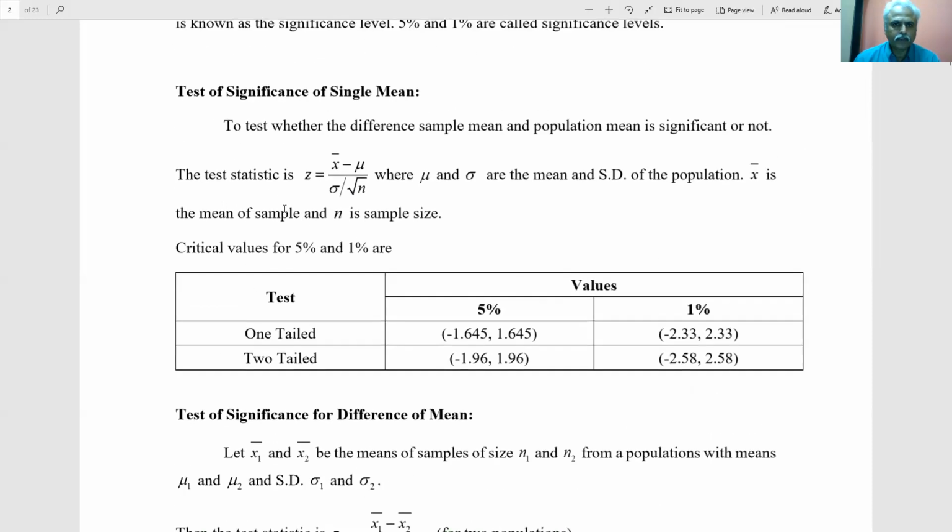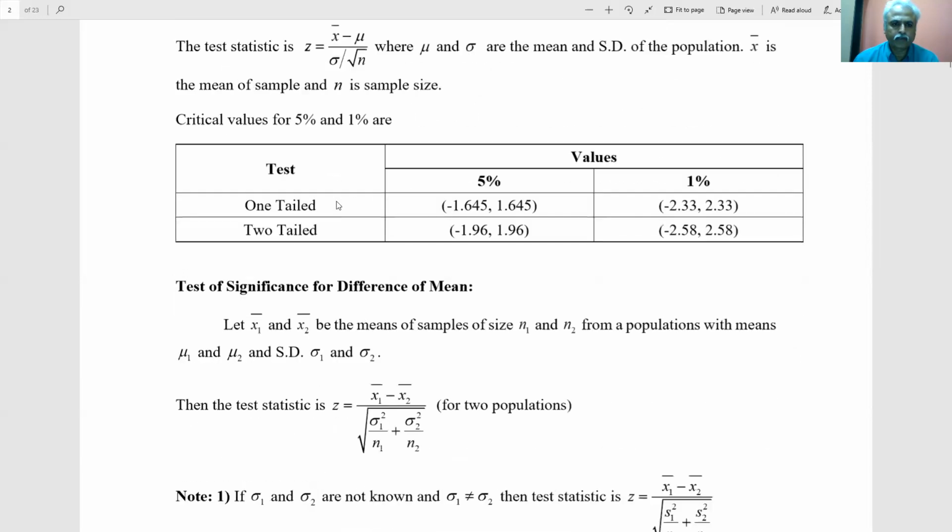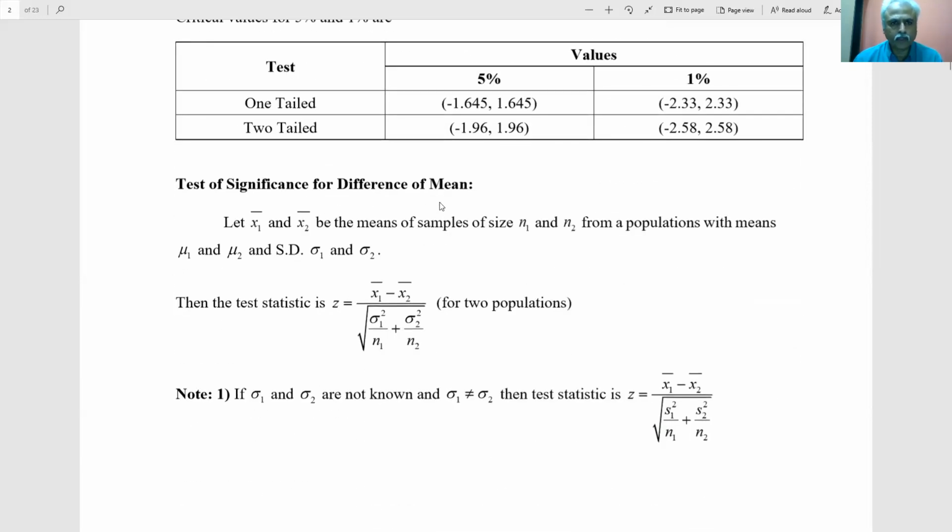If there is a single variable, then this is the testing statistic. To test the difference between means, that is, to compare two samples, this is the statistic we use.